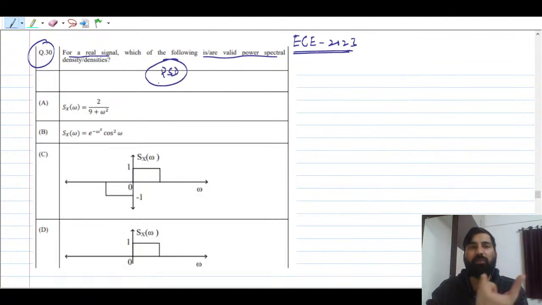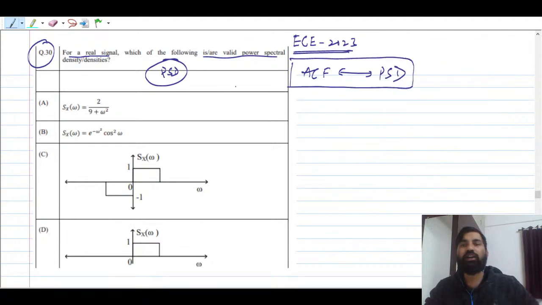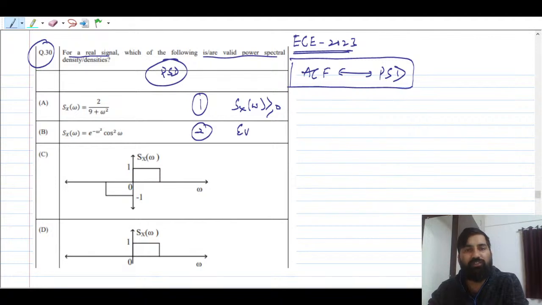If you know the property of power spectral density, what is power spectral density? The power spectral density is nothing but the Fourier transform of the autocorrelation function. If you know the ACF, if you take the Fourier transform of this, that will give us the power spectral density. This is very important, right? So whatever property this ACF has got, the same property you can apply for PSD. The first property that you have to check here is that power spectral density must be positive, right? And the second property that you have to check is that it should be even. These are the two properties that you can verify.